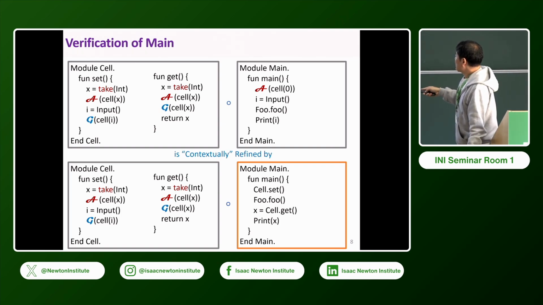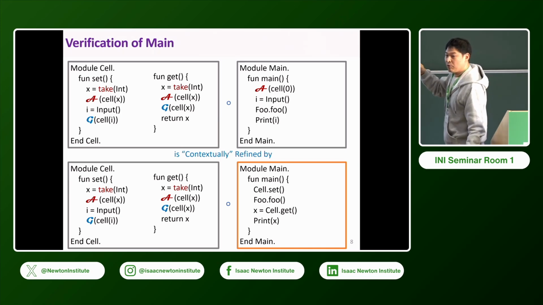Then I need to process assume and input, but this input should match with this one. So I process this assume here, and then assume here, and then input, and then guarantee. Then I'm coming here, and I need to match this foo and foo. And then I also enter get, and then process assume, guarantee, and back, and then print. That's how the reasoning goes.